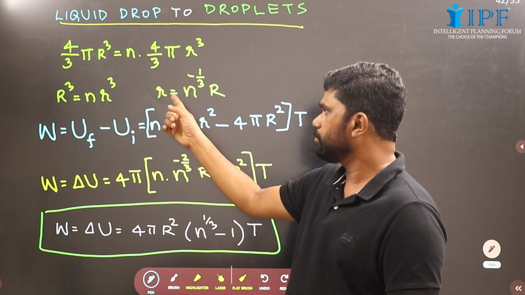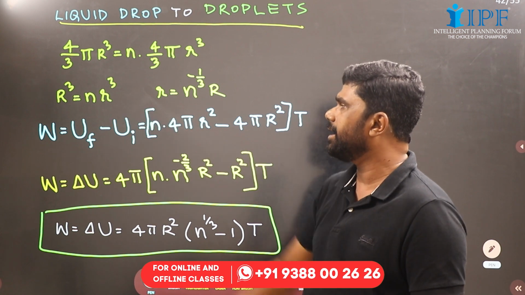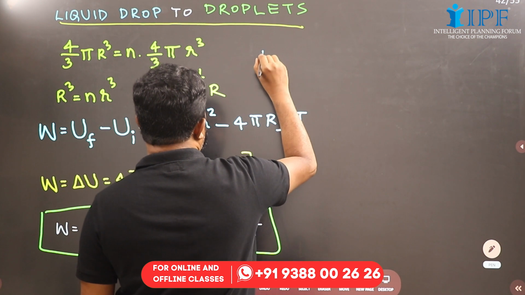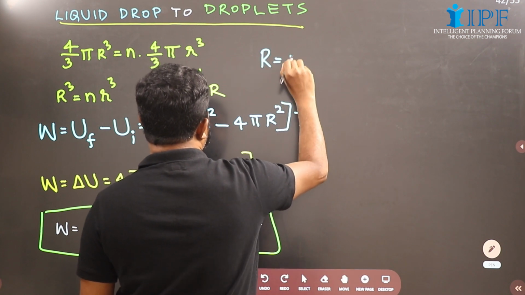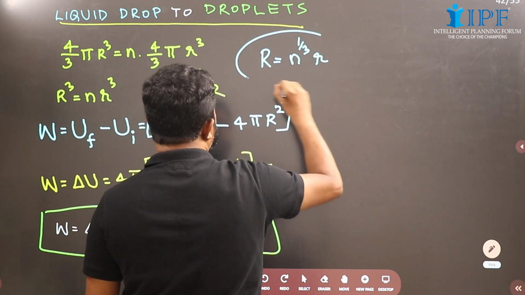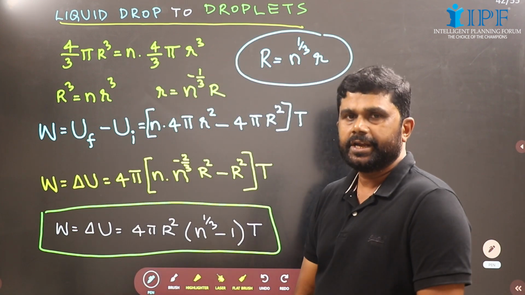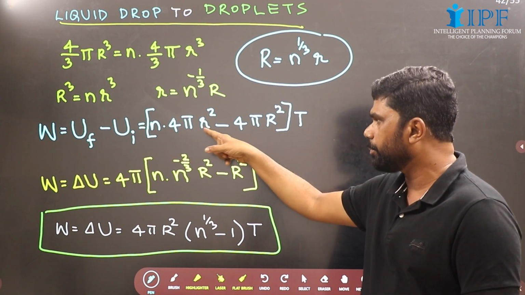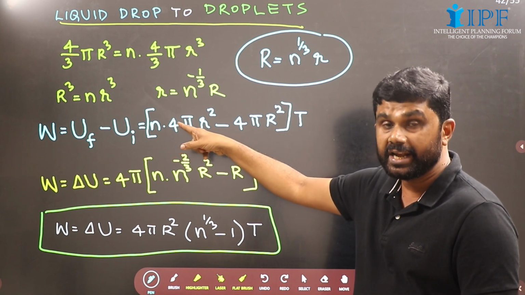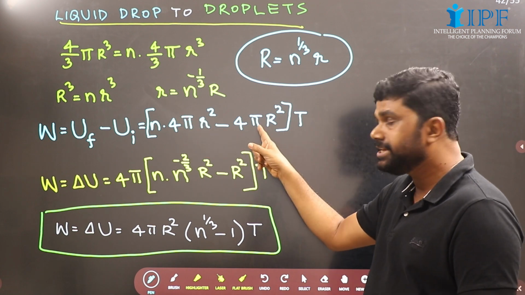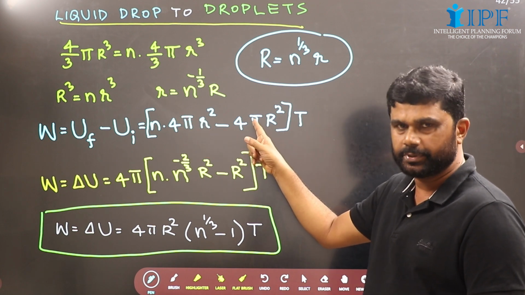So capital R equals n raised to 1 by 3 into small r, that we will get. Now the work done will be, this is n into 4 pi r square, the total area of n small droplets, and this is the initial area of the one big drop.